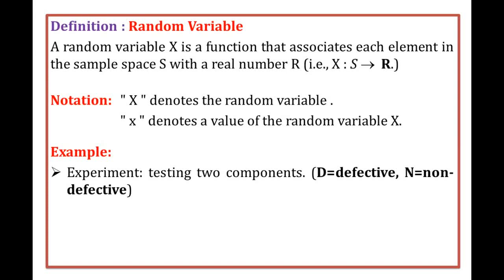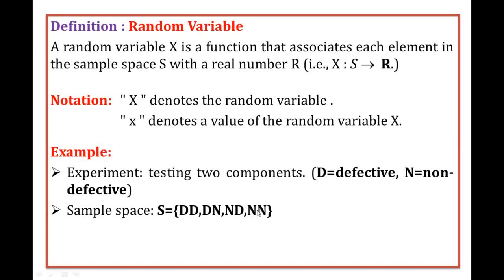We consider the first tube light is working, the second tube light is not working. So our sample space is: both lights are working; first light is working, second one is not working. The third possible outcome is first light is not working, second one is working. The fourth possible outcome is both lights are not working.